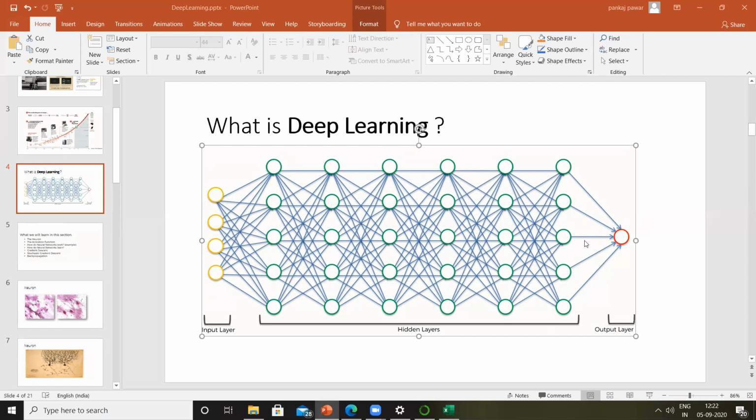right? Is this clear, guys? Can you please confirm this on the chat window? Perfect, right? So what we can see here is a sequential layer.